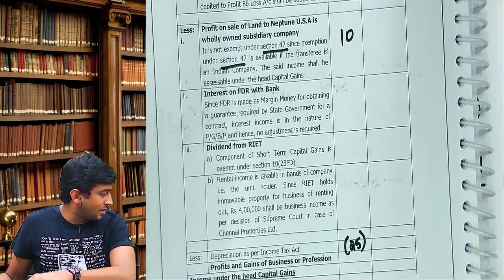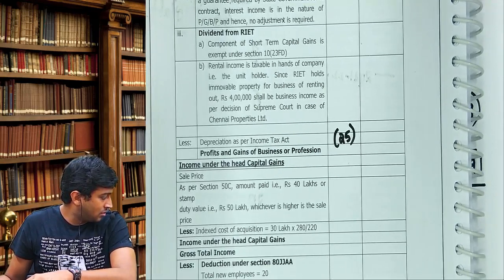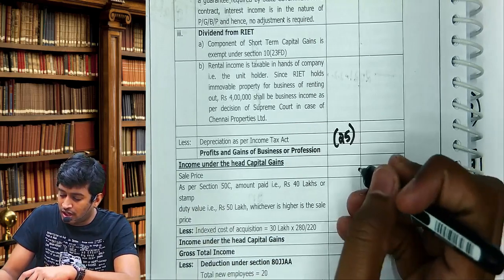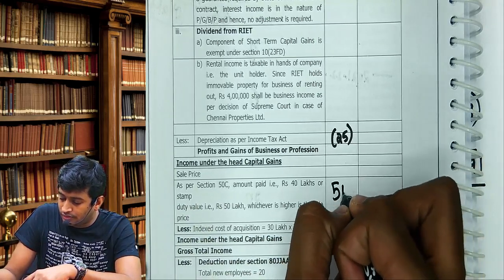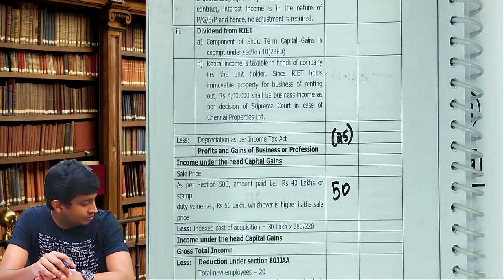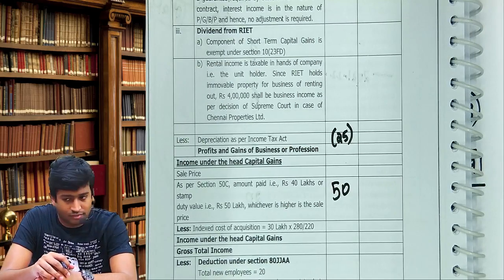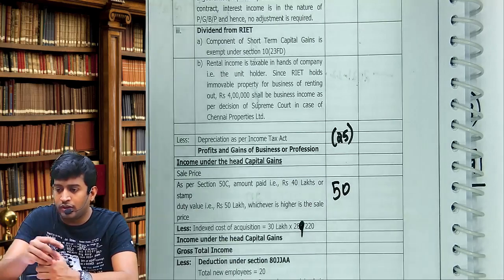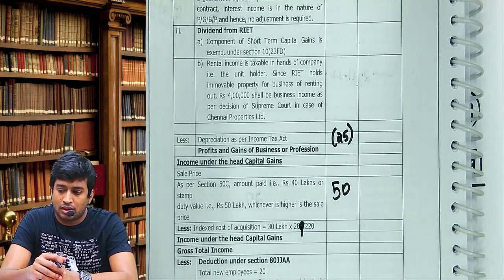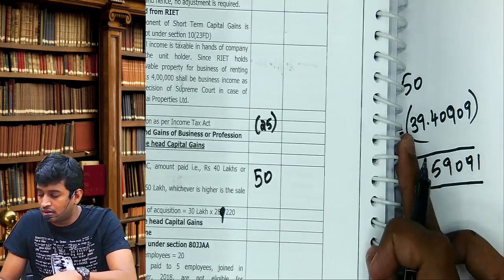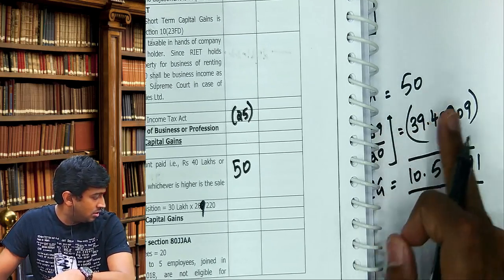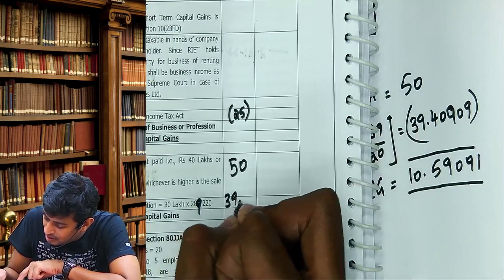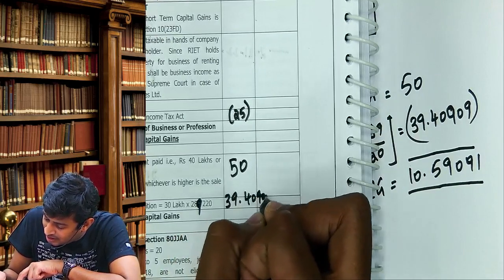Can you see income from capital gain? Sale price. How much we got? 50. Right, 50. And it's 289 down 1. 289 by 220. How much we got? Write this value here. 39.40909.